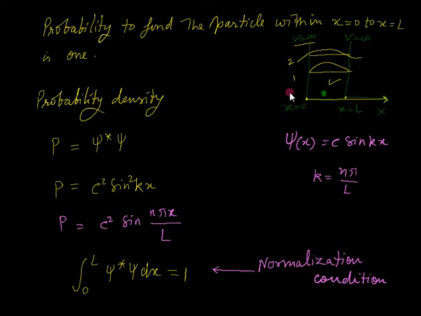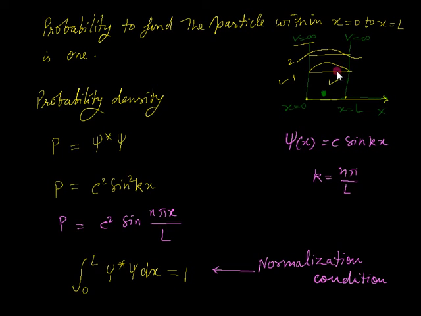What information do you get from the normalization? Here can I ask you one question: which picture do you see as logical, 1 or 2? Obviously your answer will be 1. This form of the wave function we say is normalized, and this behavior of the wave function is not normalized.